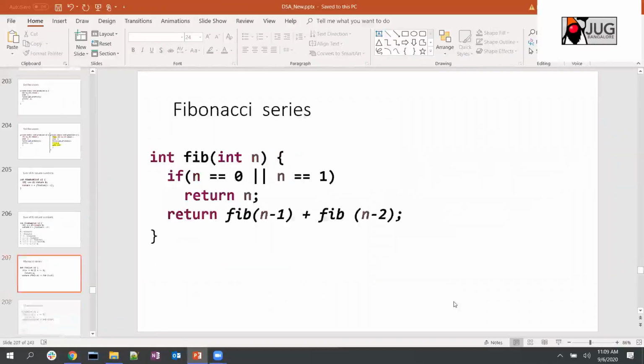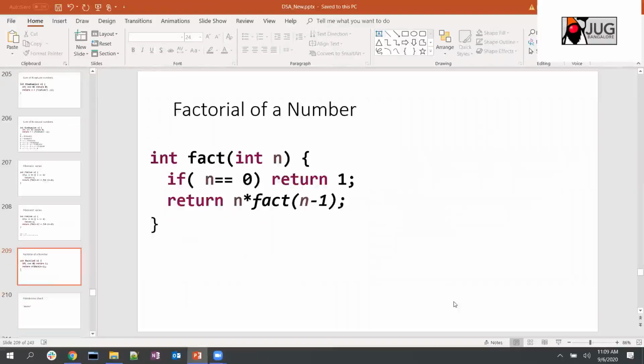So finding a sum is also another problem. The Fibonacci series is one more. Then finding the factorial of a number, where you call n into factorial of n minus 1. The base condition here is that once n becomes 0, you return 1. Note that you're not returning 0 here, because anything multiplied with 0 always comes back to 0. So instead we return 1. If we multiply any number with 1, it remains the number n. So that is the logic here. Adding a base condition is also very important.